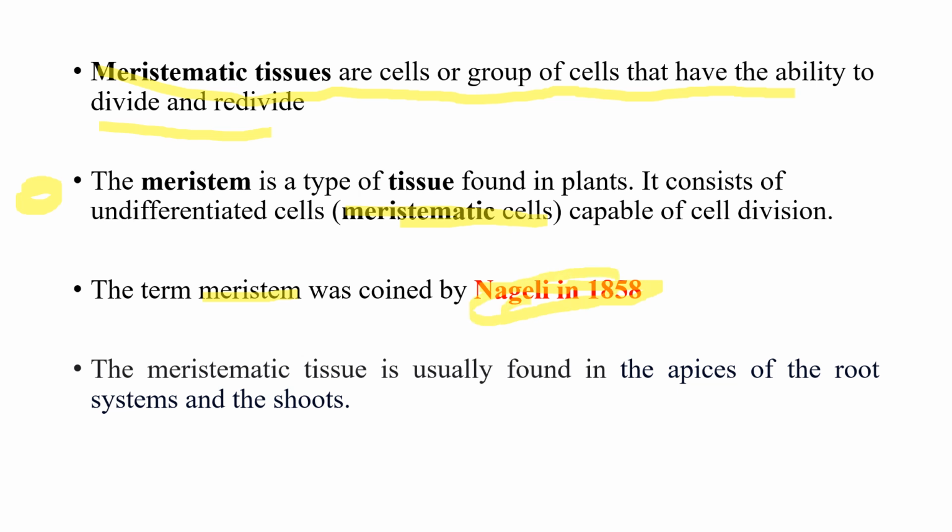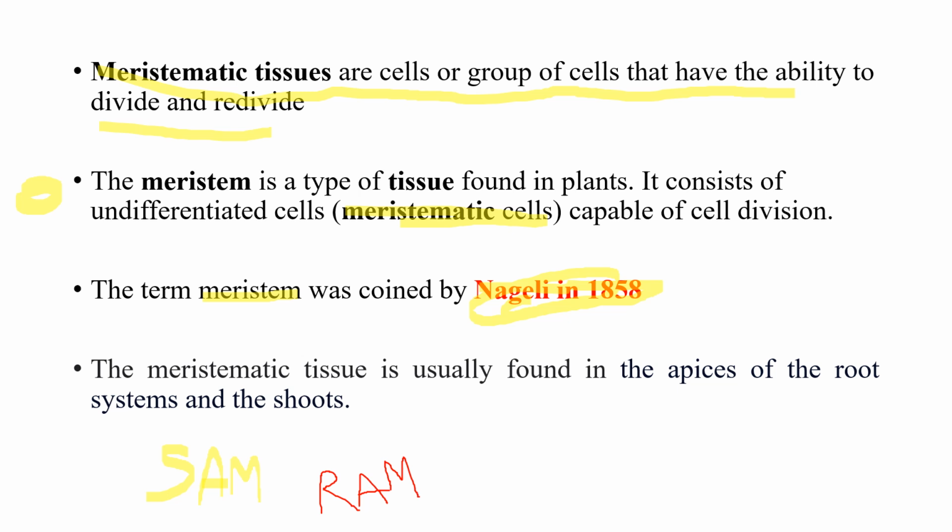Meristematic tissue is usually found in the apices of the root system and shoot system. That is, it is present in the root apical meristem, the terminal part of the root, and the terminal part of the shoot, because that is the part where the plant grows. So meristematic tissues are present in the shoot apical meristem or SAM and the root apical meristem or RAM.